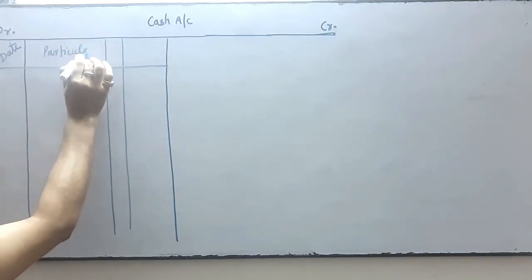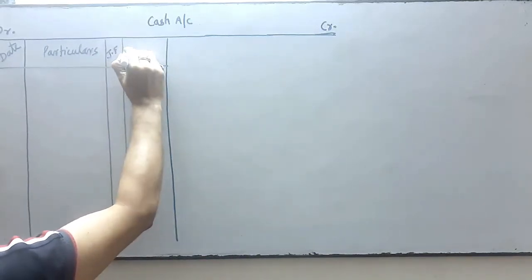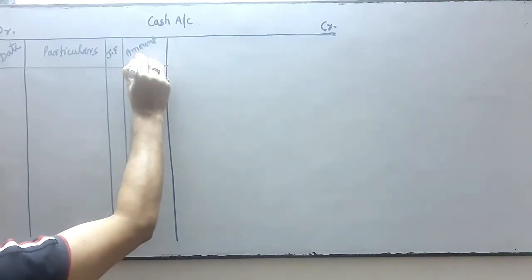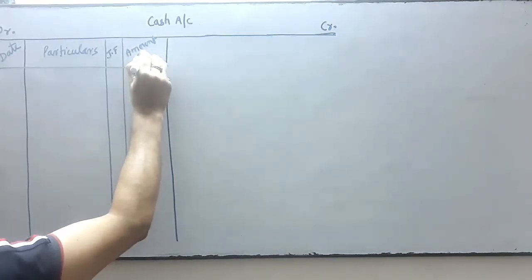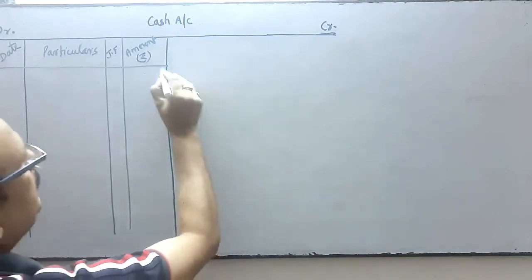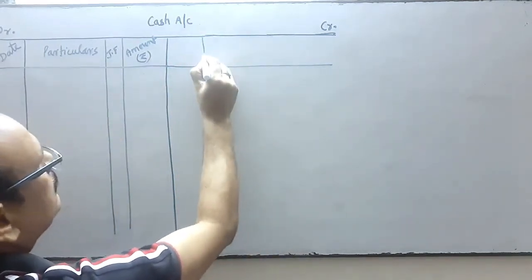This space is for particulars. This is for journal folio, JF, and this is for amount in rupees. Same we repeat in the credit side. Same date.